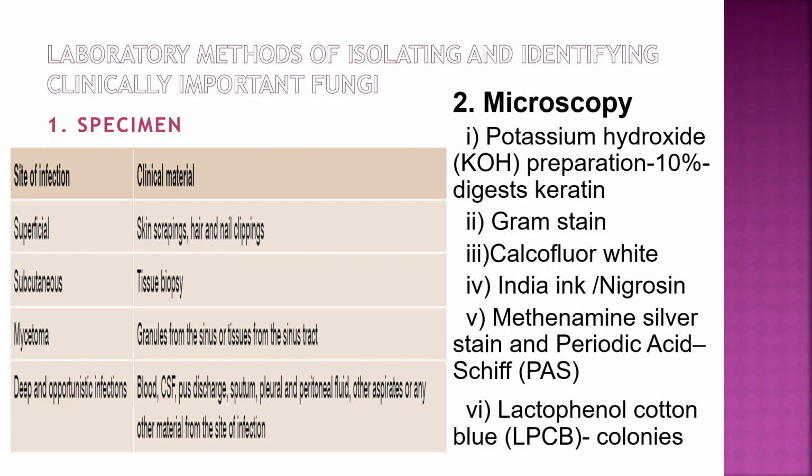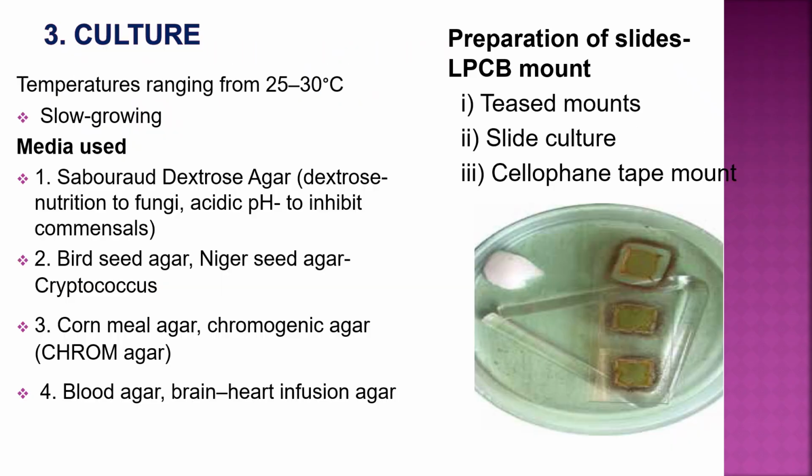Microscopy, second step. The potassium hydroxide preparation, 10%, digests keratin, so a KOH wet mount can be done for demonstration of fungi. Second, Gram staining, in which Gram-positive cells can be seen, for example Candida, which shows creamy white colonies. Then India ink or nigrosin staining for capsule demonstration of Cryptococcus. Methenamine silver stain and periodic acid-Schiff stain can be seen in histopathology preparations. Lactophenol cotton blue, LPCB, can be used for the demonstration of the colonies.